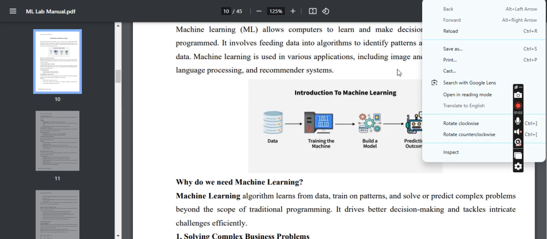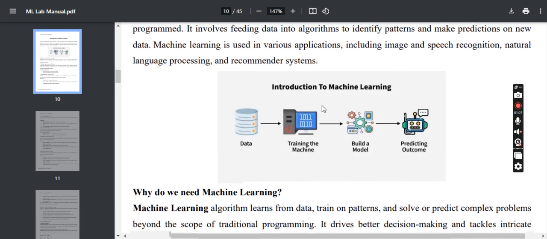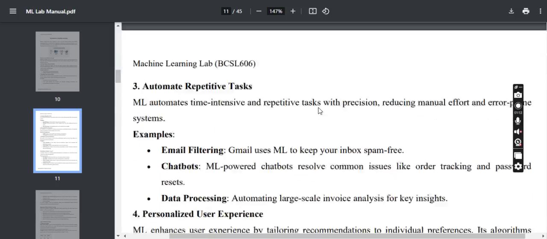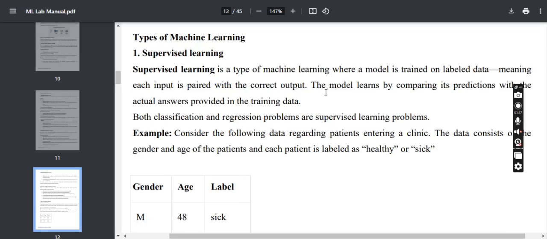So it is used in various applications like speech recognition, natural language processing, and in all these fields it is used. So there are three types of machine learning. The first is supervised learning.